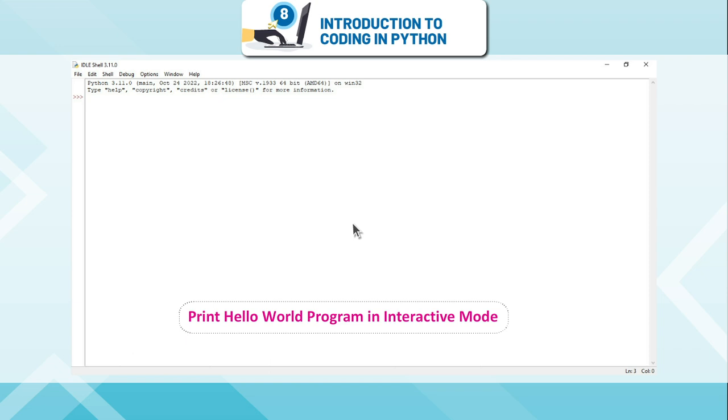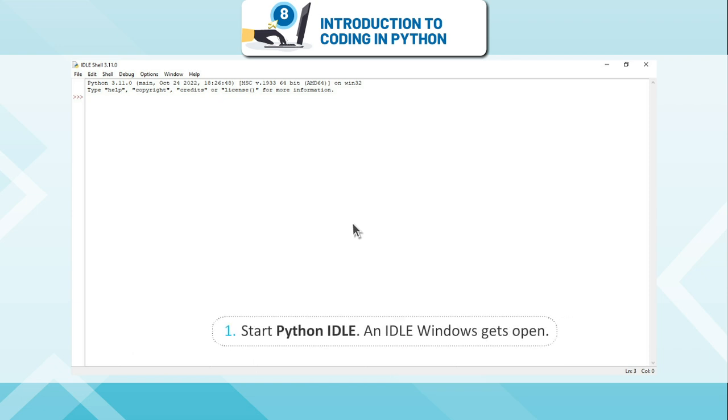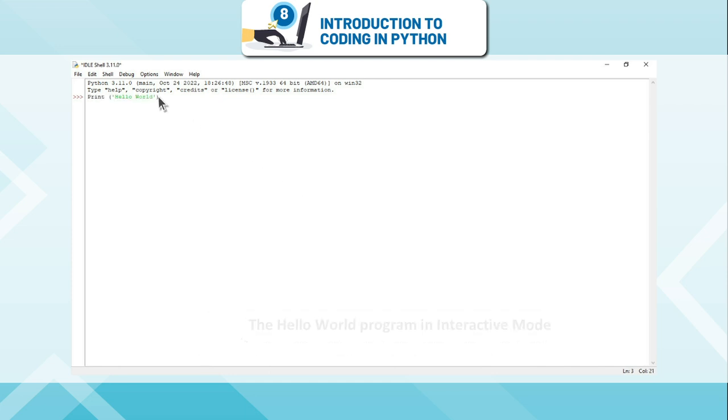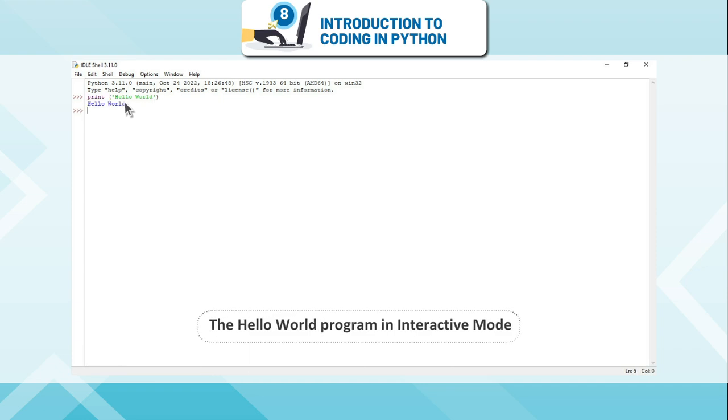Print Hello World program in interactive mode. Start Python IDLE. An IDLE window gets opened. Type the following program in the prompt window and press Enter key. print Hello World. The Hello World program in interactive mode.